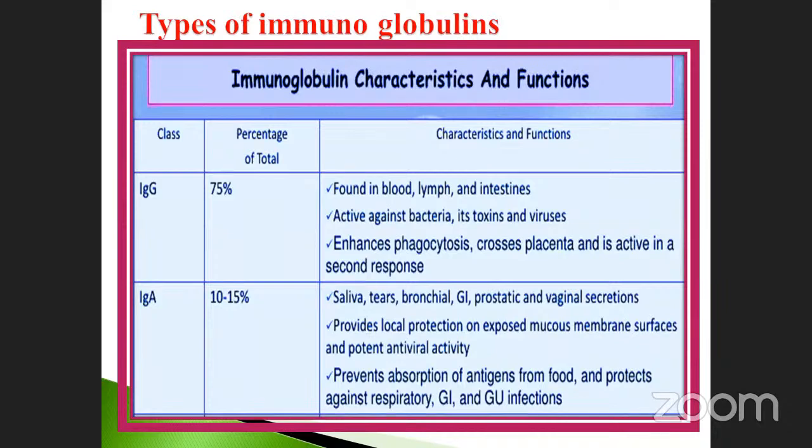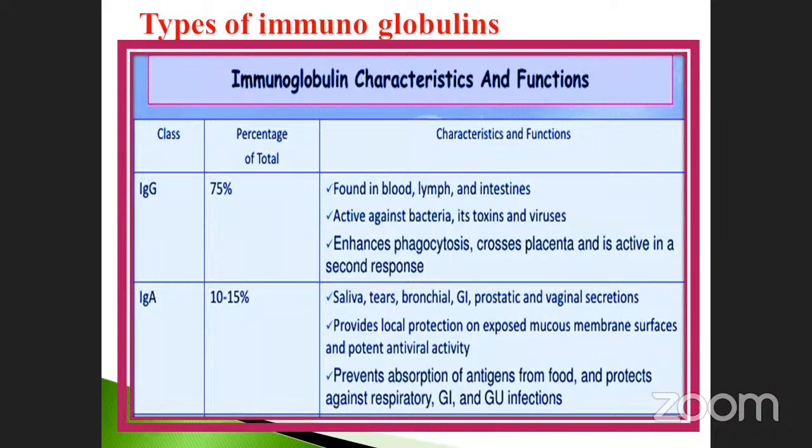Okay, and immunoglobulin A. How many percent, do you know? 10 to 15%. Here, saliva. Your saliva has which one, do you know? Immunoglobulin A, because of its antibacterial activity. How does it act as antibacterial? Take the example of a dog. If it has a wound, only they use saliva as a medicine, because saliva contains a large amount of which one, do you know?